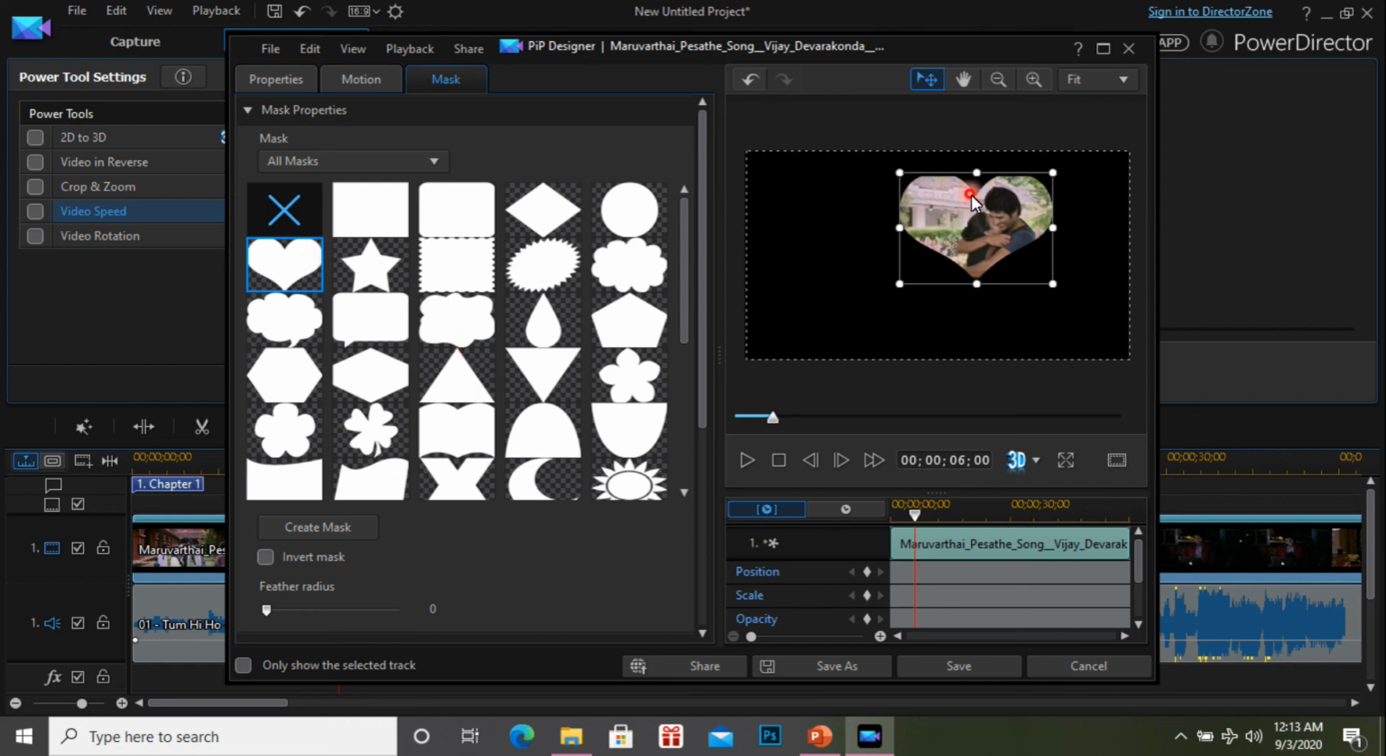Now I change it into a heart-shaped frame. So this is the mask. You can select any type of mask, and you can increase the size of the mask, and at the same time you can add two or three masks for the object. And sometimes you can create your own mask also.